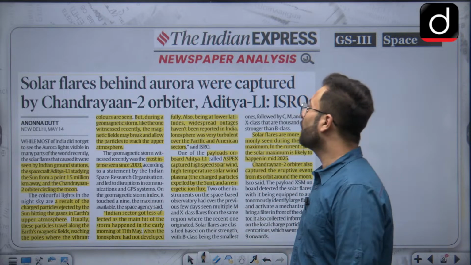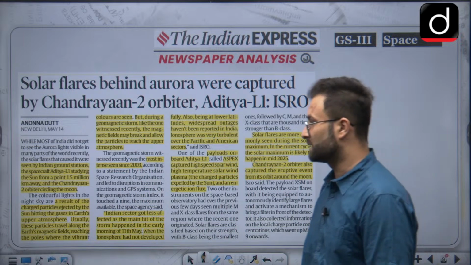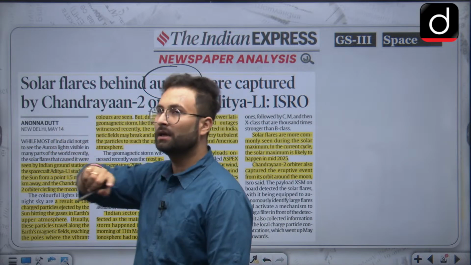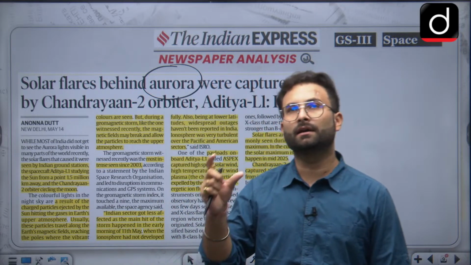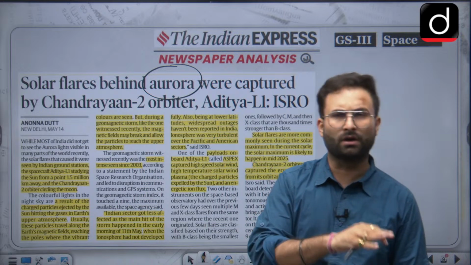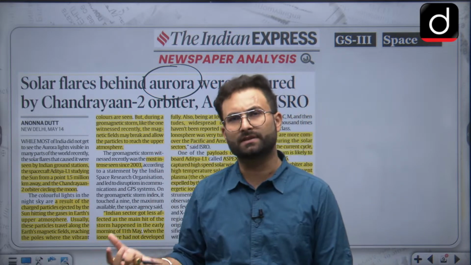Solar flares behind the aurora were captured by Chandrayaan 2 and Aditya L1, ISRO says. So we have talked about these auroras which have happened, the aurora borealis in the North Pole, and the effect has been seen in lower latitudes like the USA, even in Ladakh.